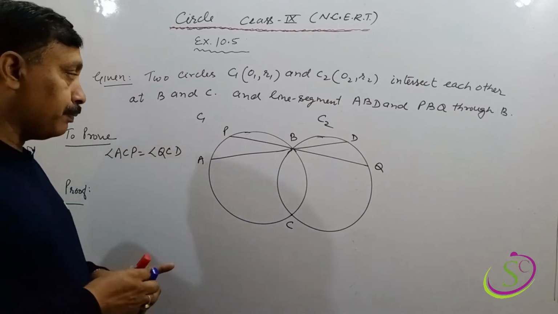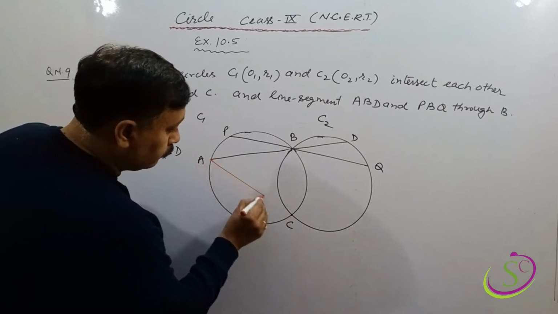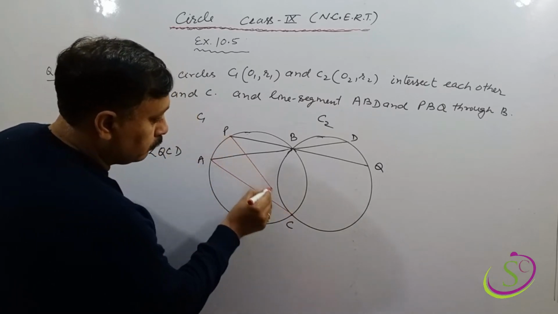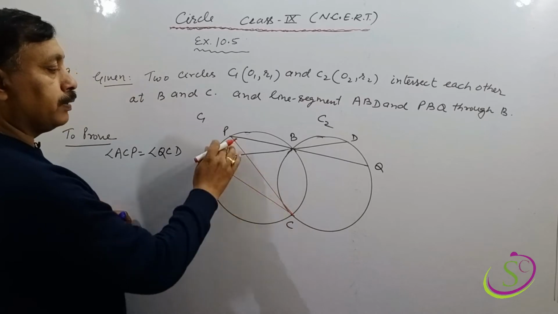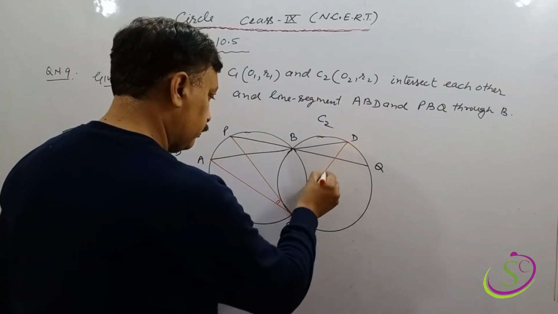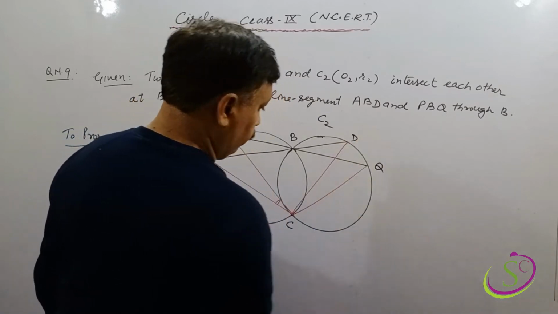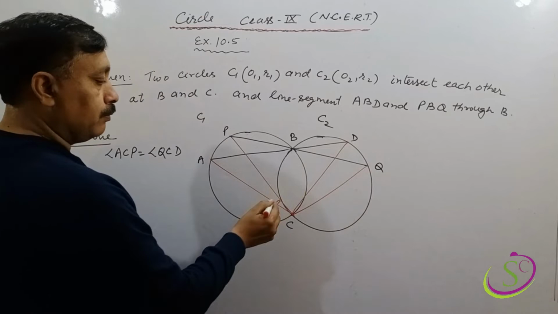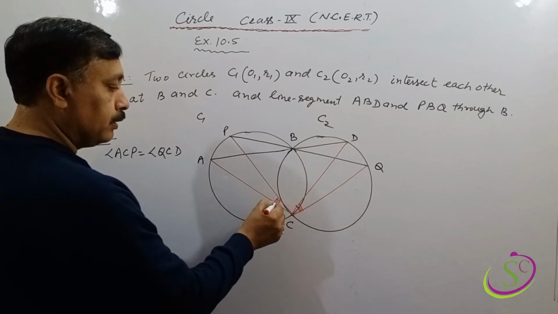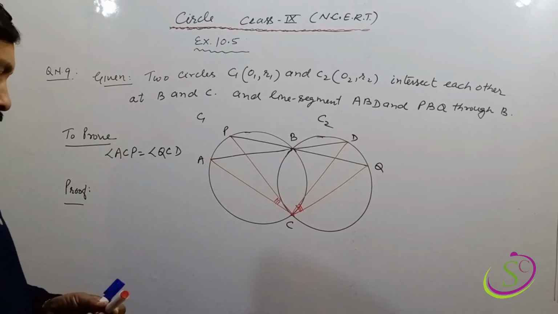Where is ACP? ACP is this, this angle will equal angle QCD, this, means these two angles are equal to each other. This we have to prove.